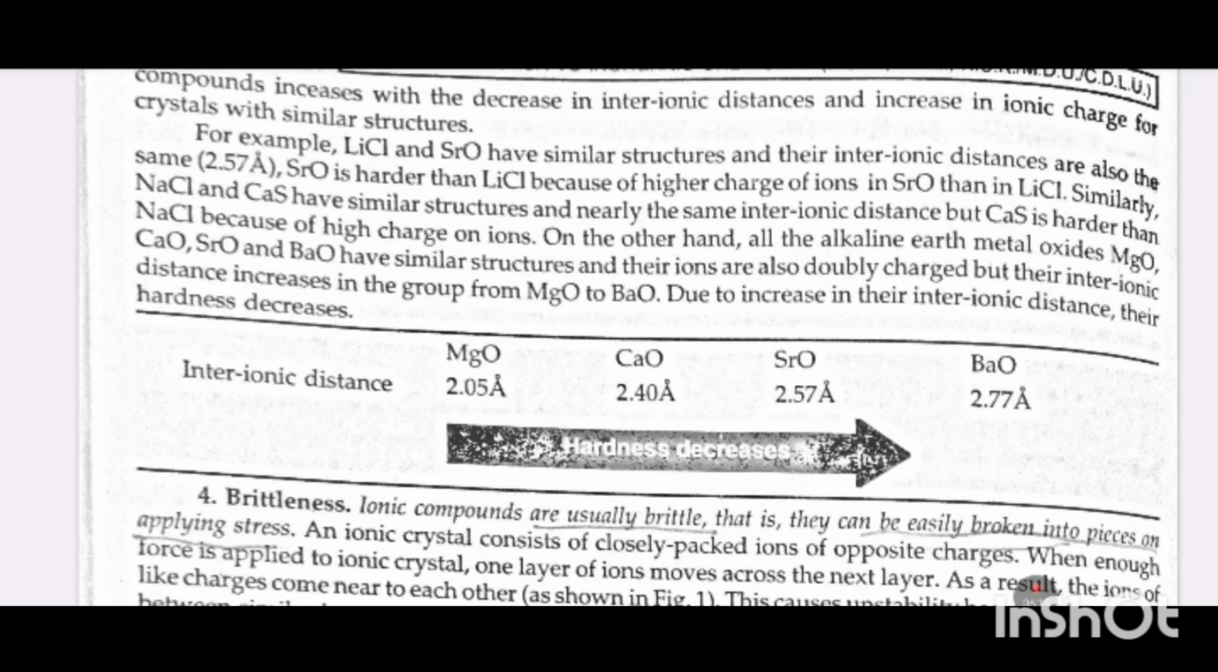On the other hand, all the alkaline earth metal oxides MgO, CaO, SrO, and BaO have similar structures and their ions are also doubly charged, but their interionic distance increases in the group from MgO to BaO. Due to the increase in the interionic distance, their hardness decreases.